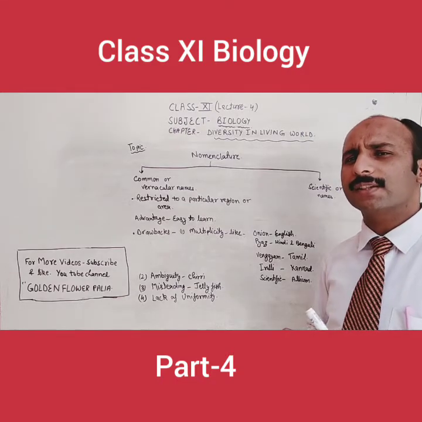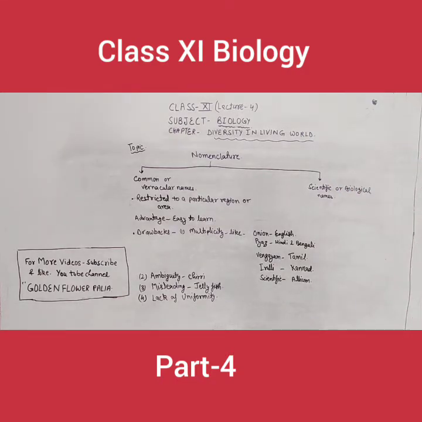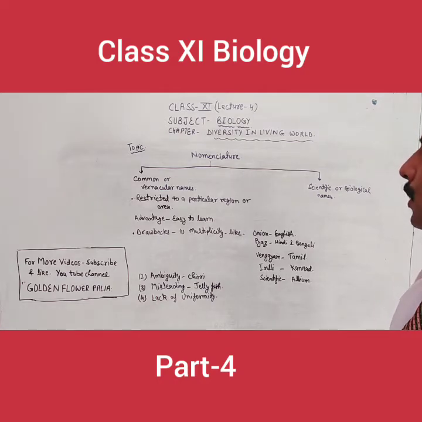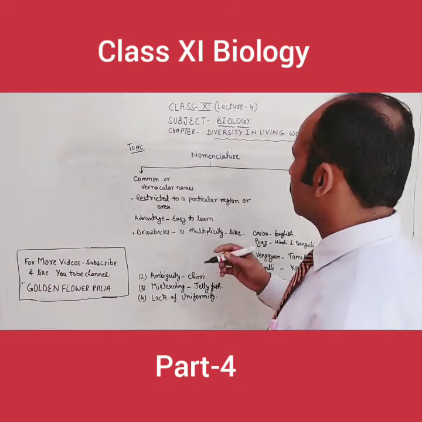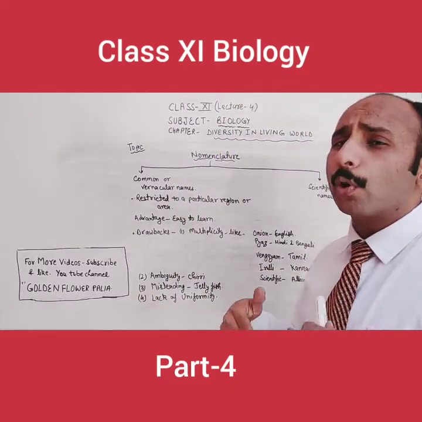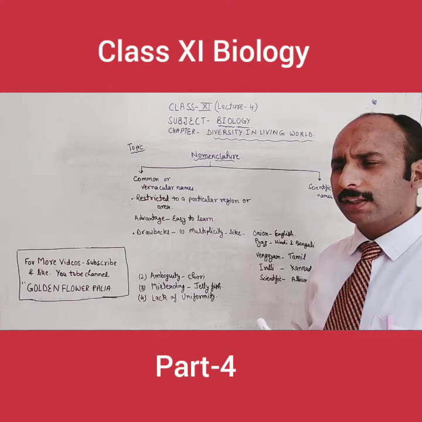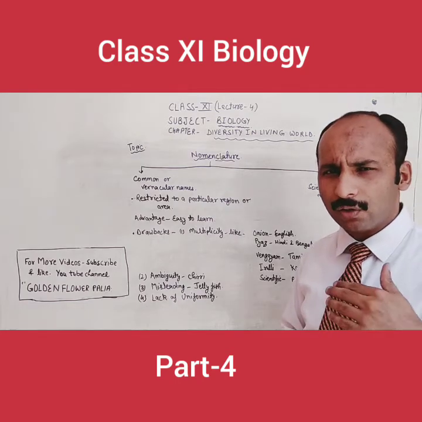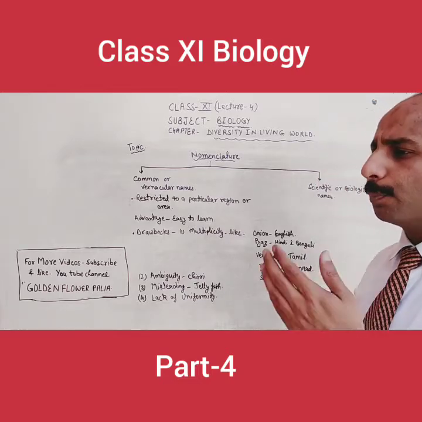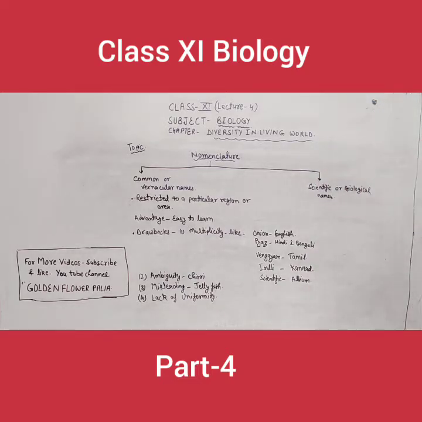In that we studied how organisms are classified and what is the procedure to classify an organism. So my dear students, today's new topic is nomenclature, as it is by name, to provide the name of an organism. To provide a name to an organism, it doesn't matter whether it is a plant, animal, microbe or human being. To provide the name, that is called nomenclature.